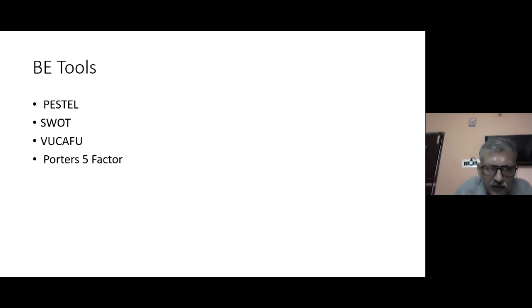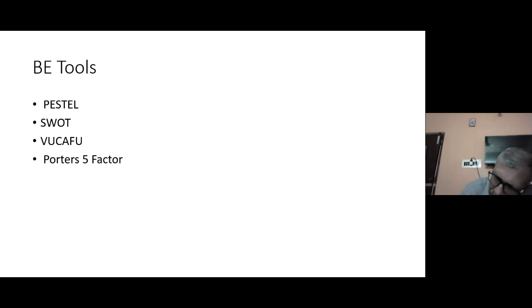Now, very quickly, let's also understand Porter's five-factor analysis. This analysis explains to us the situation of competitors at any given point in time in a market, and the market forces at any given point of time, so that we take a cautious call and proper economical or business decisions. Now, what are these factors? On the competitor end, there are three factors, and on market forces, there are two factors. So we analyze all these factors before taking the decision.